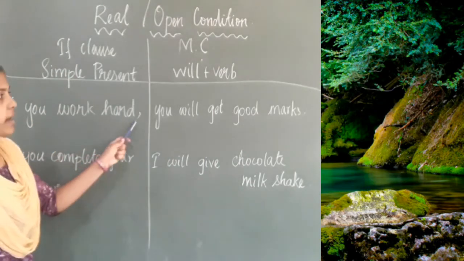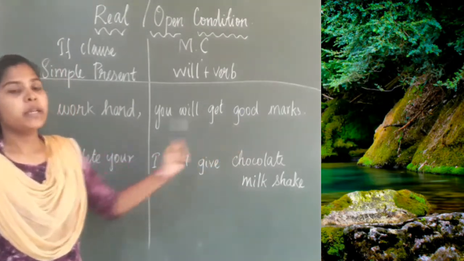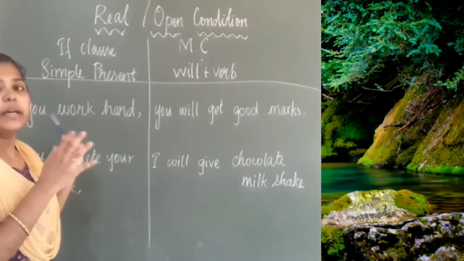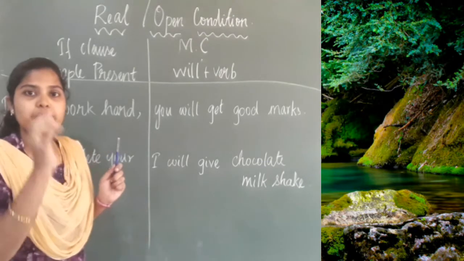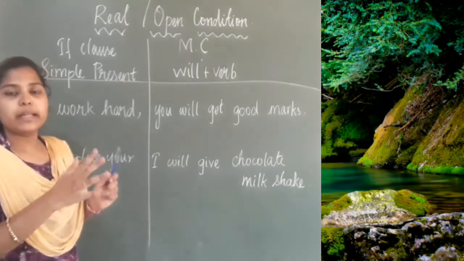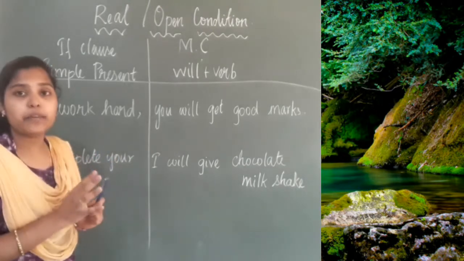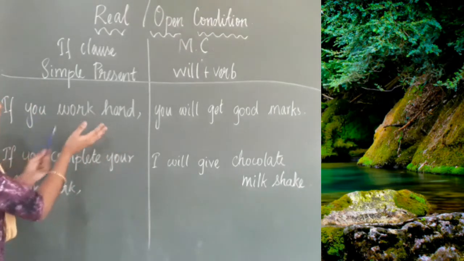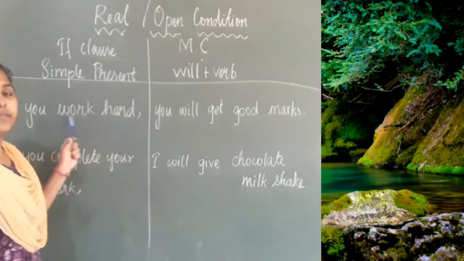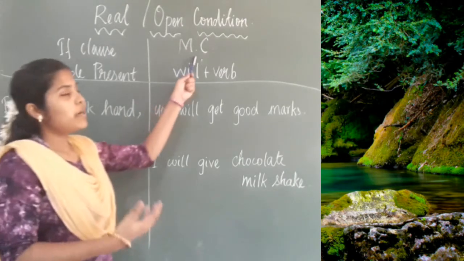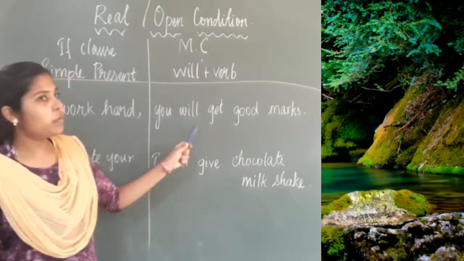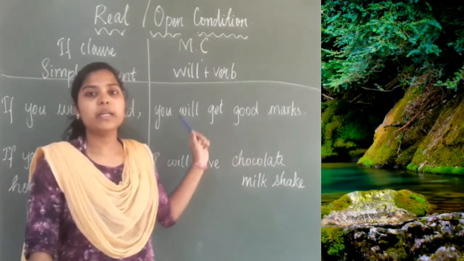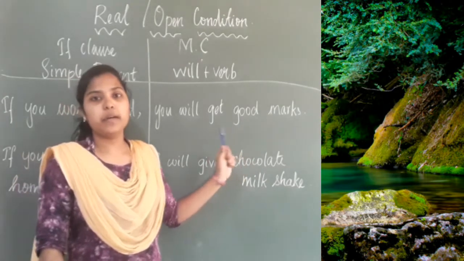Now look at this example. If you work hard, you will get good marks. A conditional clause begins with the if clause, or we will get if in between. Surely we will have an if clause in the conditional clause. Now, "if you work hard" is in the simple present form. What is the main clause? Will plus verb. You will get good marks. Will plus base form of the verb.